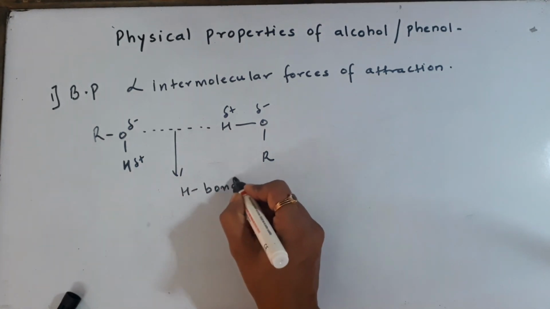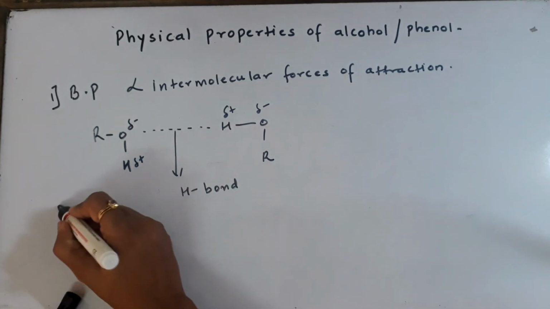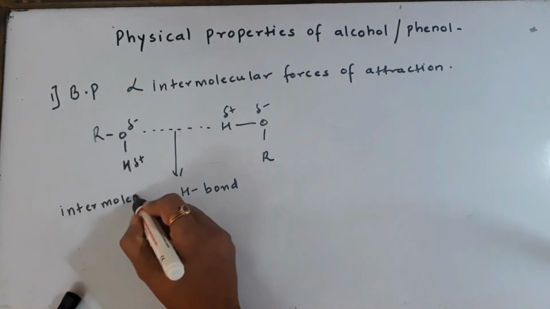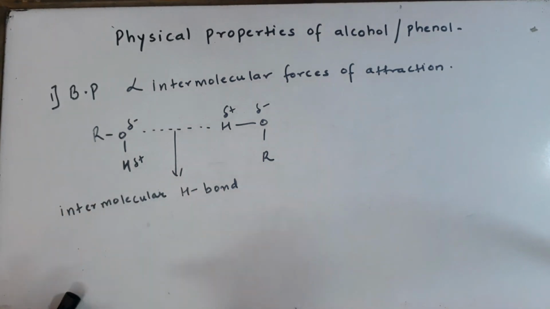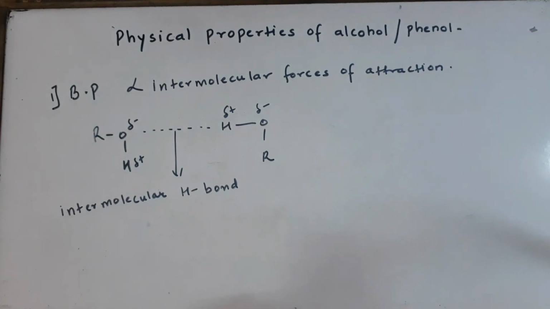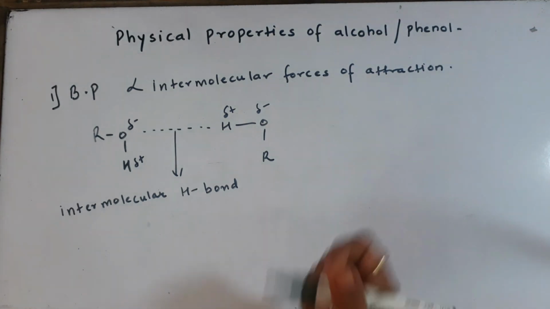This kind of bond which is formed between two different molecules is called an intermolecular hydrogen bond. So the first reason for the high boiling nature of alcohols will be stronger intermolecular hydrogen bonds.